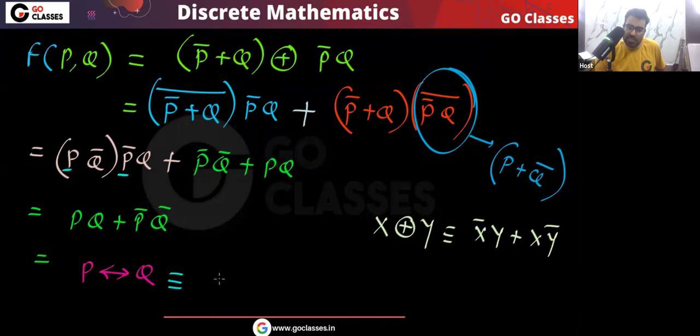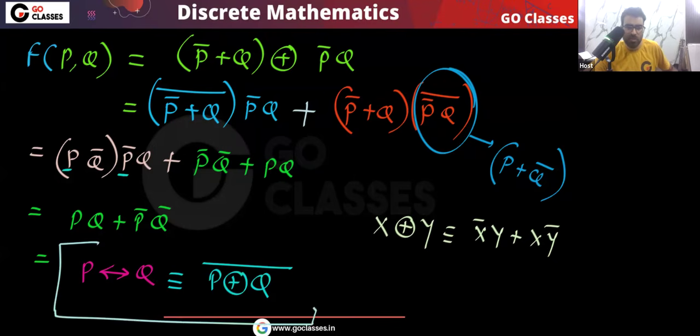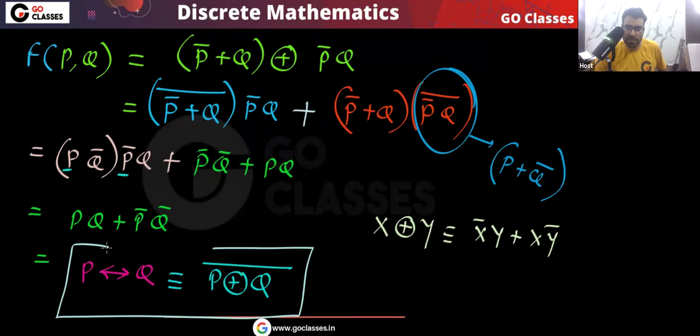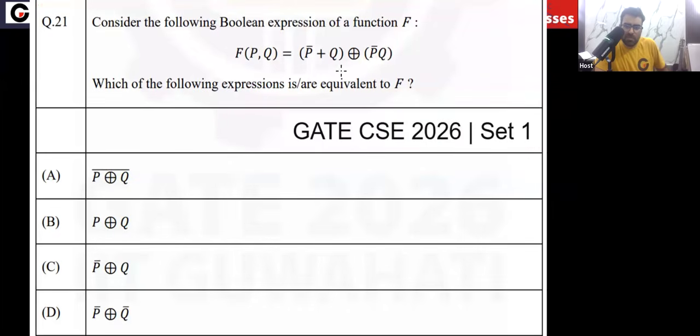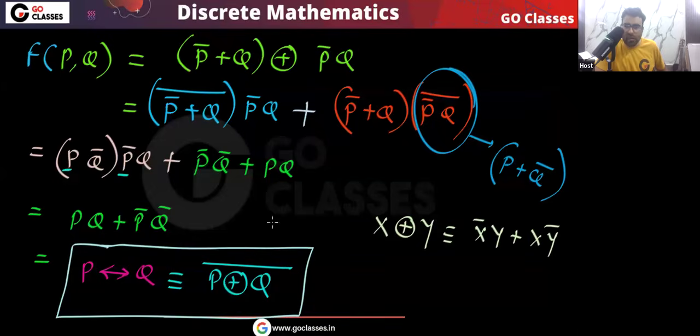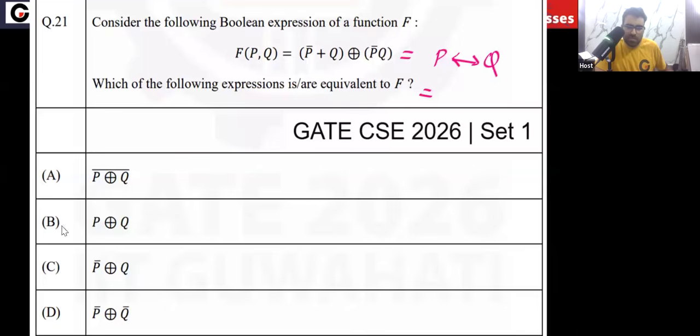And remember, by implication is complement of exclusive or. Okay, yes or no? So this is f. F is basically complement of exclusive or. I can say f is basically by implication. So remember, when I simplify f, it will become p by implication q. Okay, or I can say it will become p exclusive or q whole complement.